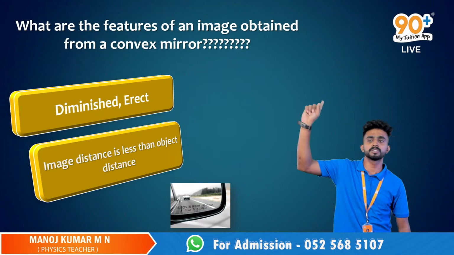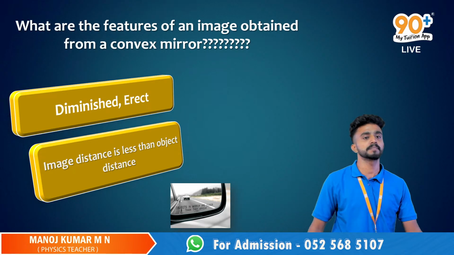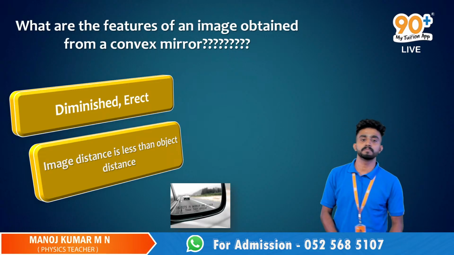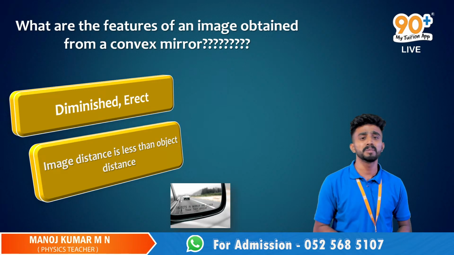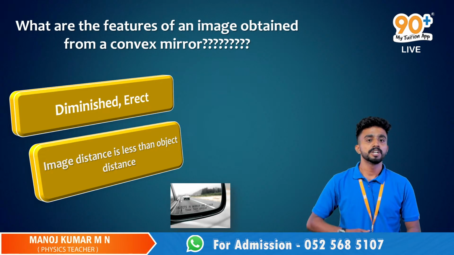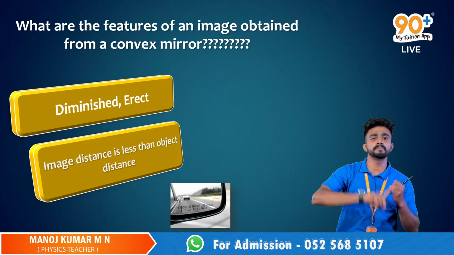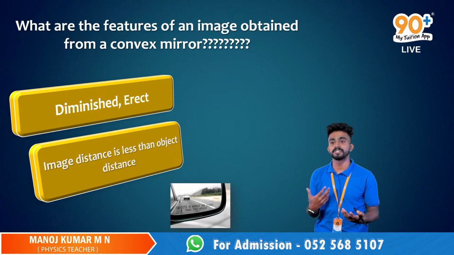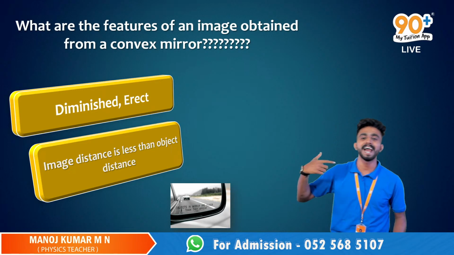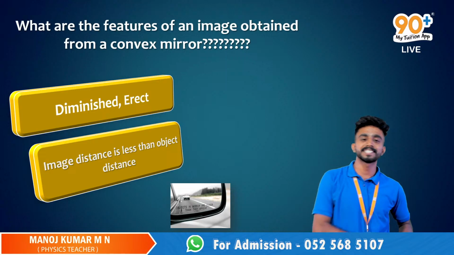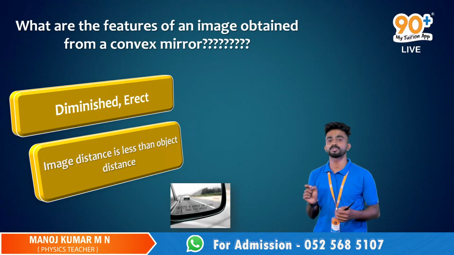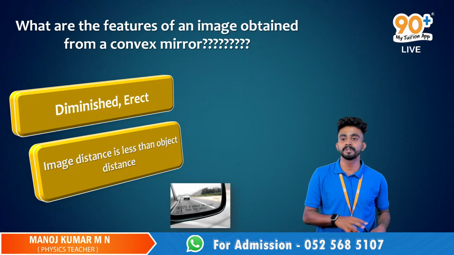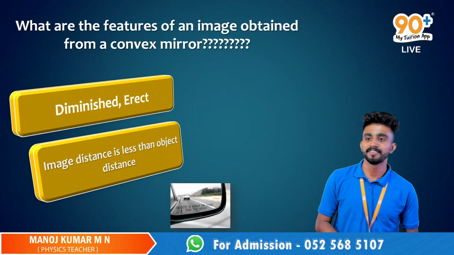Such a one-word question will be there for exams: what are the features of an image obtained from a convex mirror? Diminished, erect, image distance is less than the object distance. There'll also be a bigger question for 3 marks: what are the features of an image obtained from a convex mirror, and give some examples of its uses. Along with it, you will add: used as rear view mirrors, used as traffic safety mirrors. All those examples you should add. If you combine these 2 points from these 2 slides, you'll get 3 marks in your final exams.